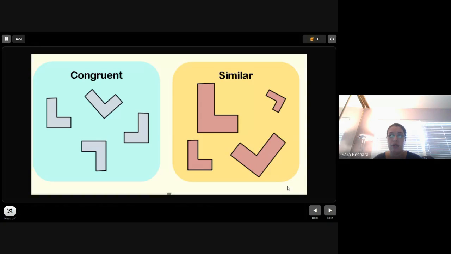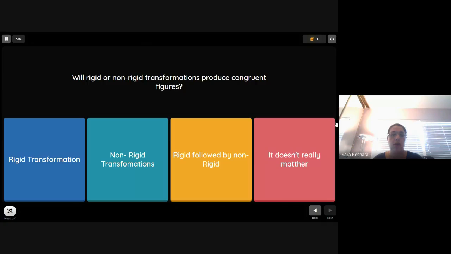Another shape of how similar versus congruent would look like. All right, so let's take a look at this. Will a rigid or non-rigid transformation produce a congruent figure? You probably can tell that a rigid transformation preserves the size and the shape. Okay, no change in the size or the shape. But the non-rigid, there is a change in the size of the shape.